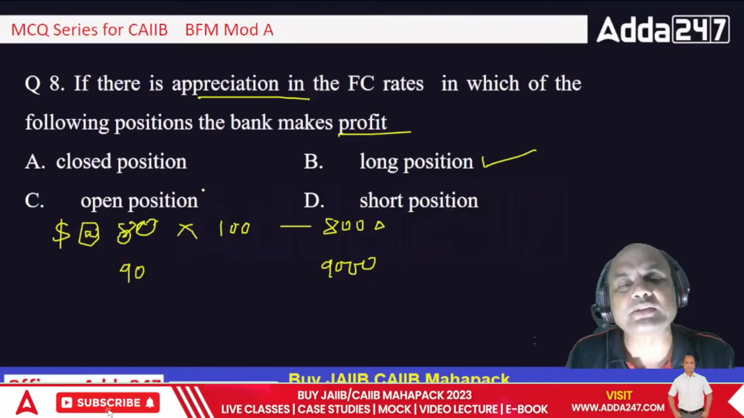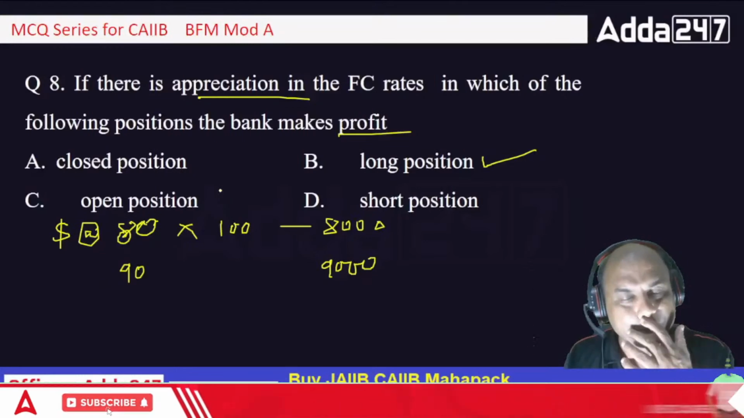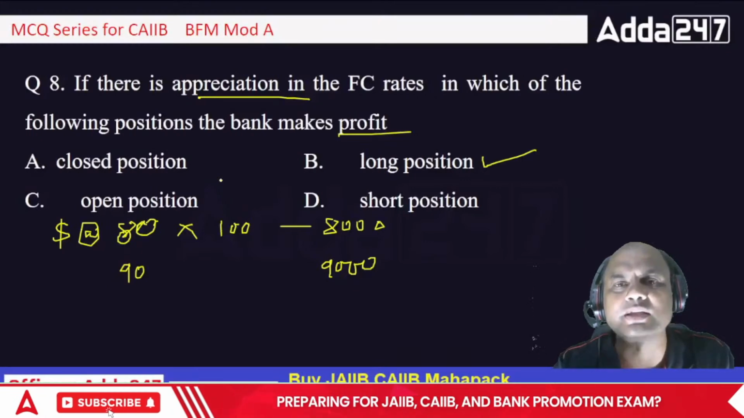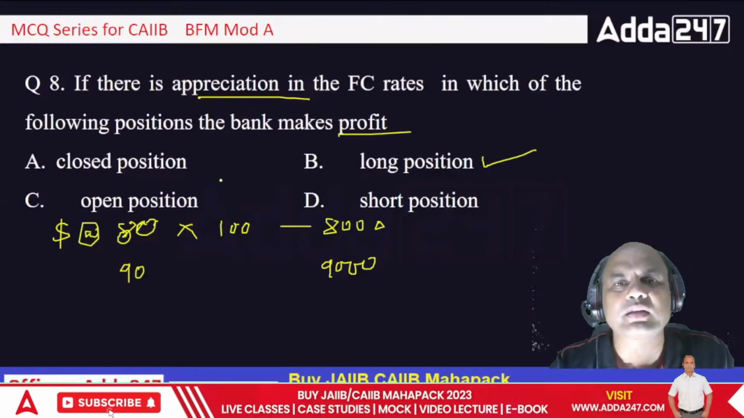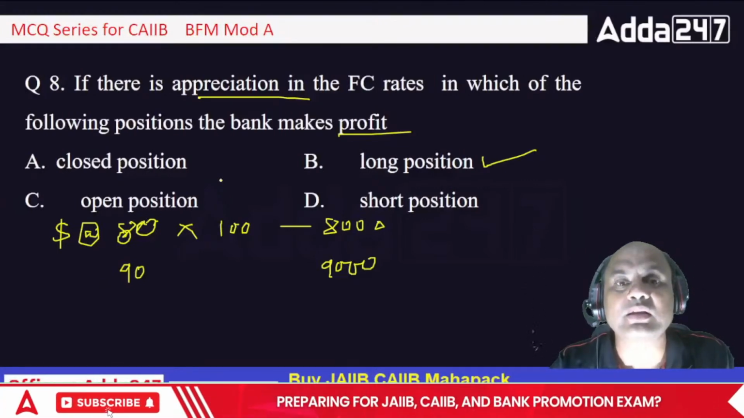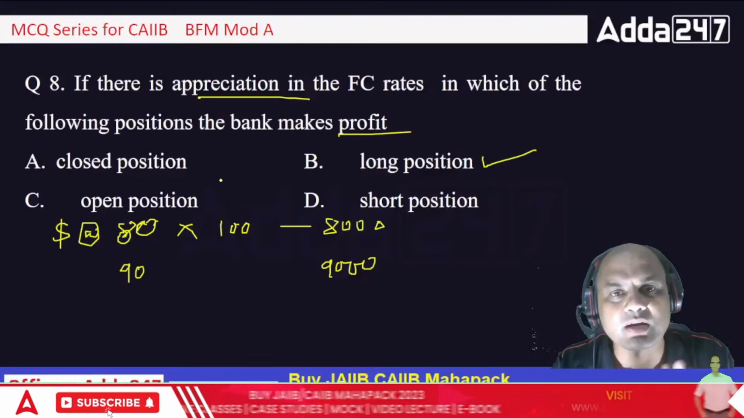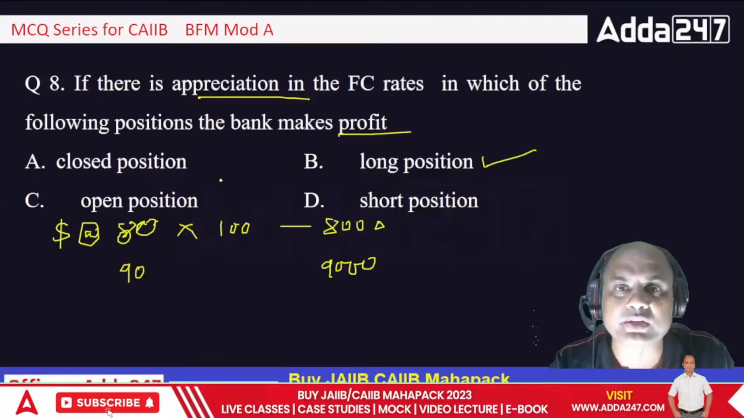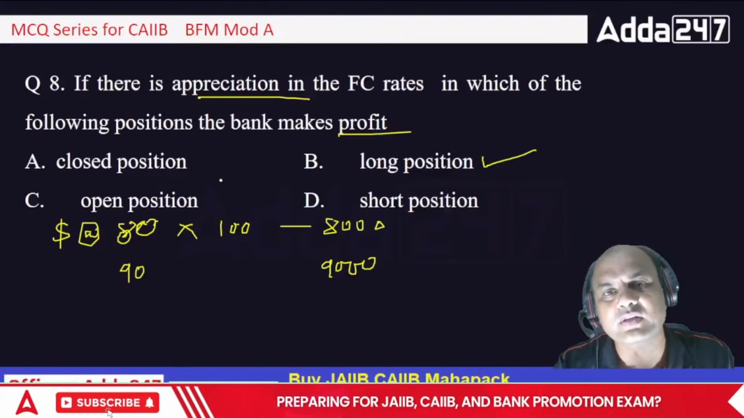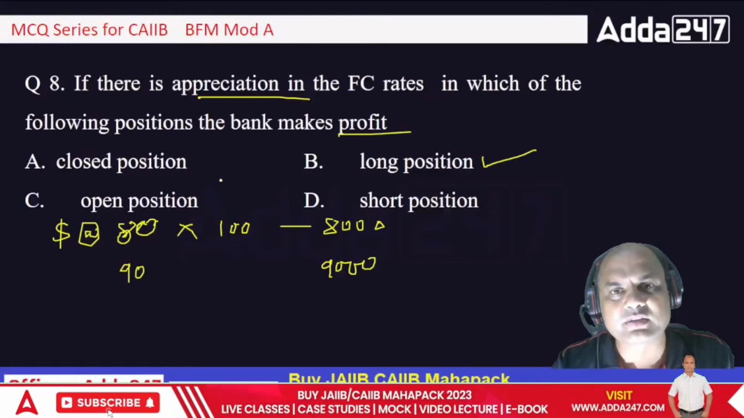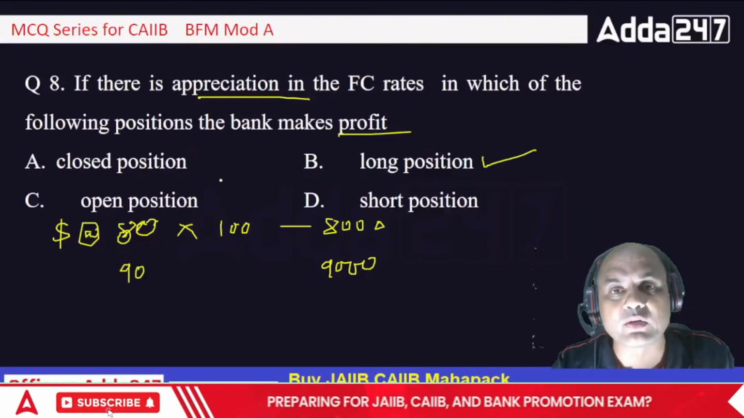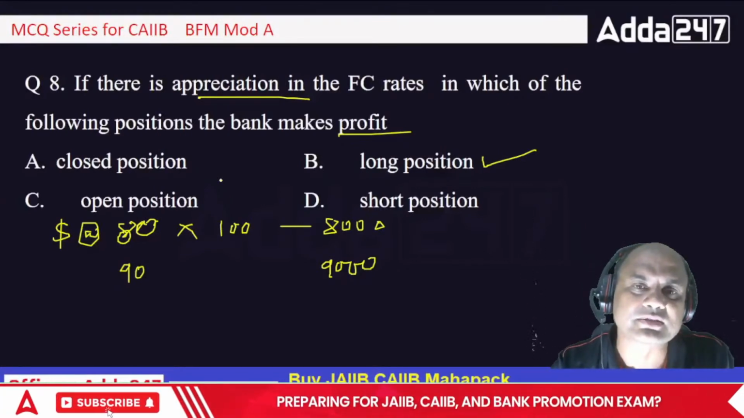Okay. Now let me ask you one question. Just type the answer. If my dollar rate is, let's say, 80, now the dollar goes to 70. And I am in a long position. My dollar rate is 80, at which I bought the dollars at 80. Then this dollar goes to 70. So I am in a long position. So will I gain or lose?